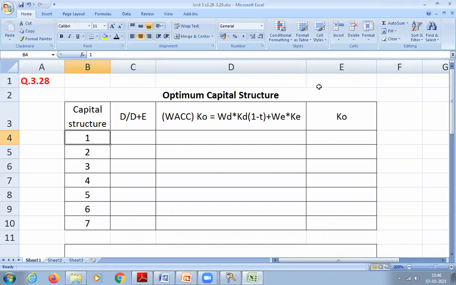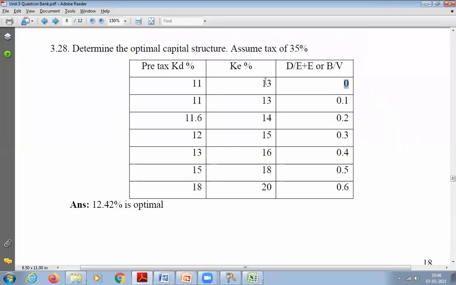Then how much will be for equity? 13%? 13% is the cost of equity. I'm not talking about cost, I'm talking about WD and WE. Whatever is given here is the WD. If WD is 0, then WE is 100%, that is 1.